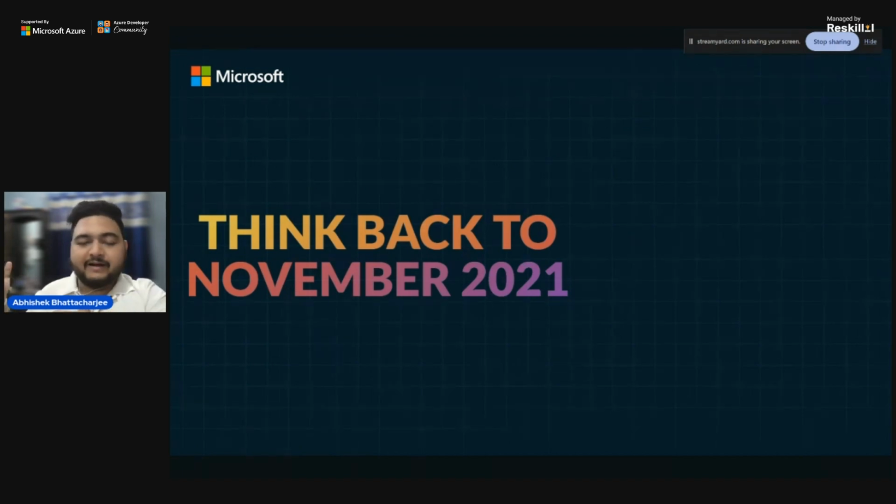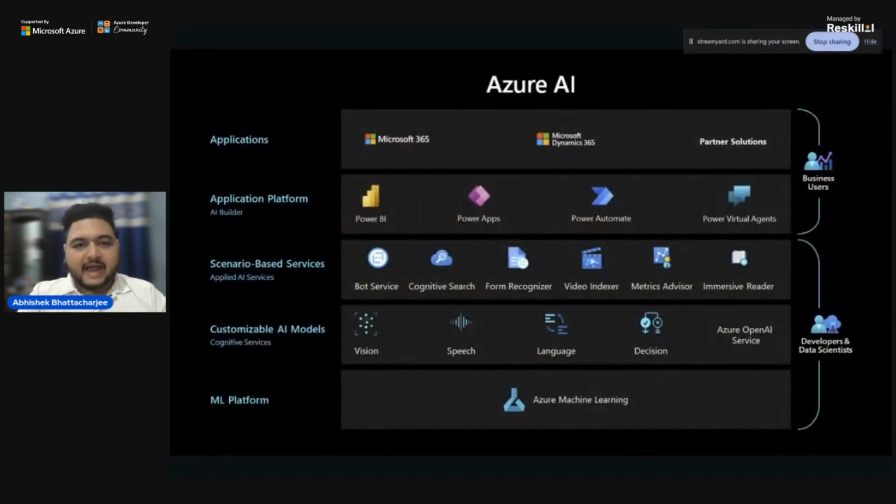Cool. Apart from this, if I move on to the next slide, I want to take you back to November 2021. What usually used to happen before the AI? How did Microsoft introduce the concept of AI? What was the timeline? We will look into the timeline of the Azure AI services in the latter slides. We will also look into what Azure AI is, how it has evolved over the years, and what services they provide.